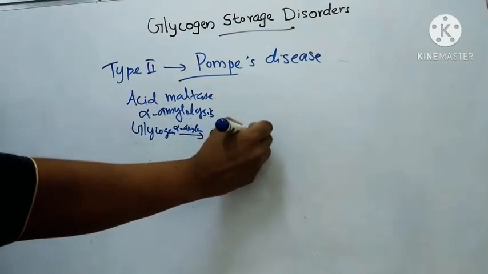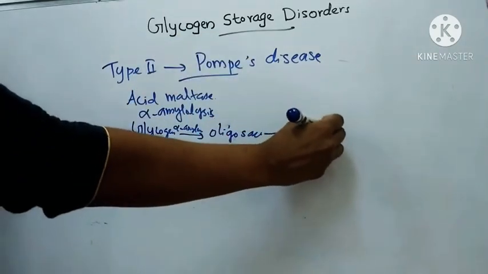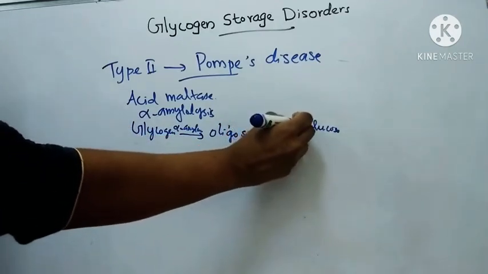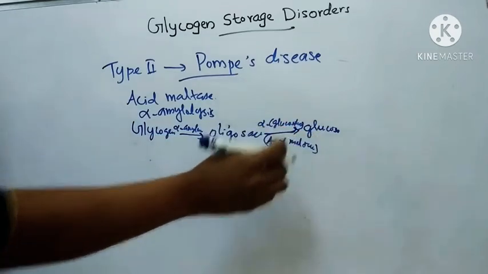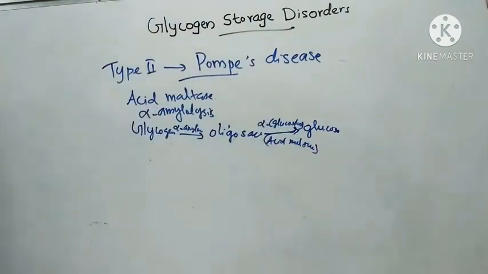These oligosaccharides are then converted into glucose by alpha glucosidase. One of the alpha glucosidases is acid maltase. So this acid maltase converts maltose, oligosaccharides and glycogen to glucose. That is the function of acid maltase. In Pompe's disease, acid maltase is deficient. This enzyme is present in lysosomes and it catalyzes the breakdown of oligosaccharides. Pompe's disease is an autosomal recessive condition.